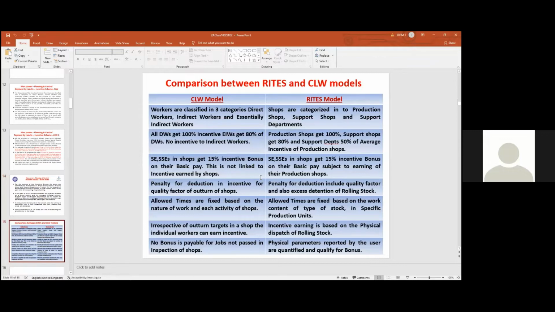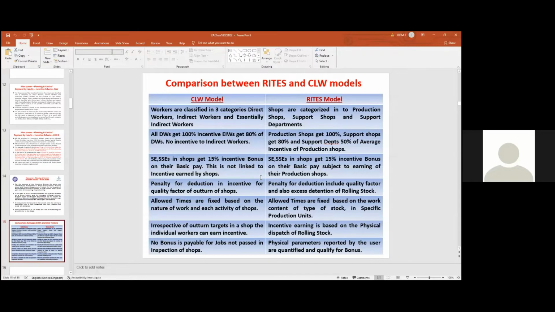In the CLW model, workers are classified into 3 categories: direct workers, indirect workers, and essential workers. The CLW model is an individual employee incentive model. The RITES model is a group incentive model. In the RITES model, shops are categorized into production shops, support shops, and support departments. In the case of the CLW model, all direct workers get 100% incentive. Essentially indirect workers, EIW, get 80% of the direct workers.